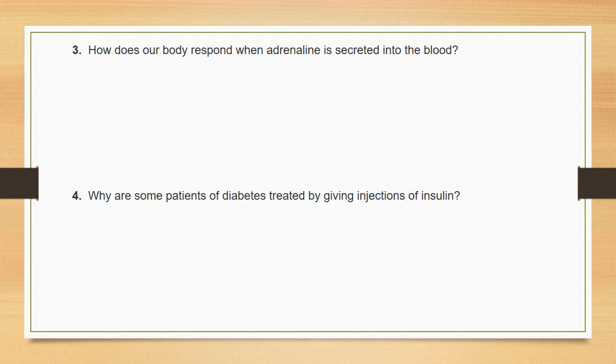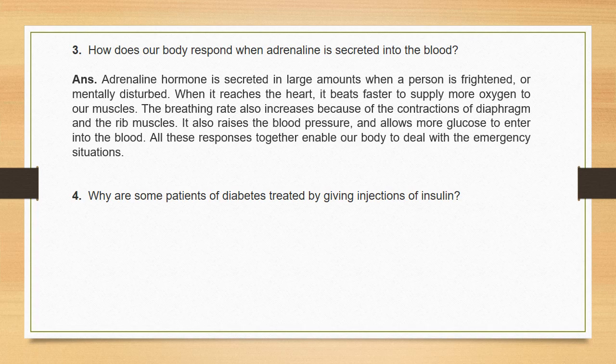Question 3. How does our body respond when adrenaline is secreted? Now you already know where it is coming from. From the adrenal gland, right? So from there this adrenaline comes and it will combat the situation. If a person is frightened or mentally disturbed, it reaches the heart, which beats faster to supply more oxygen to our muscles.